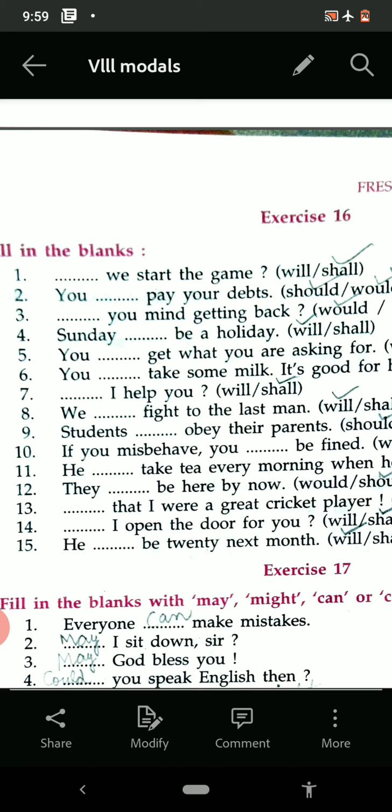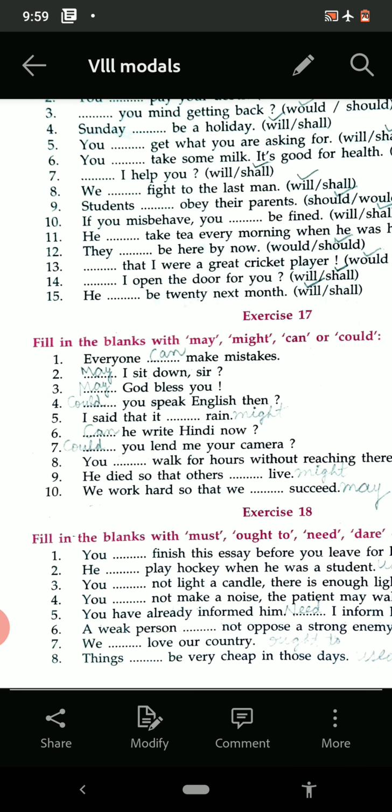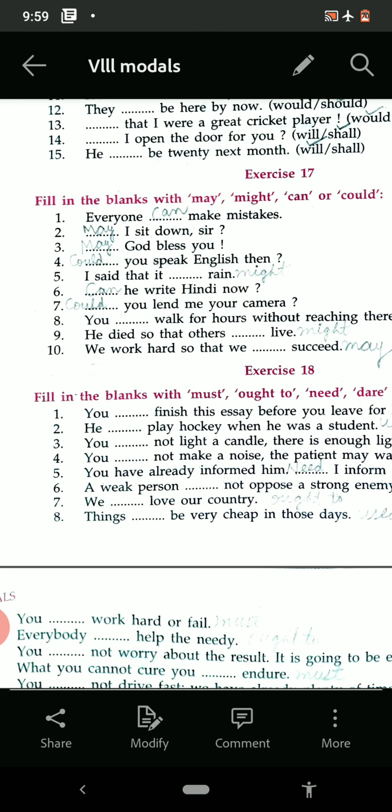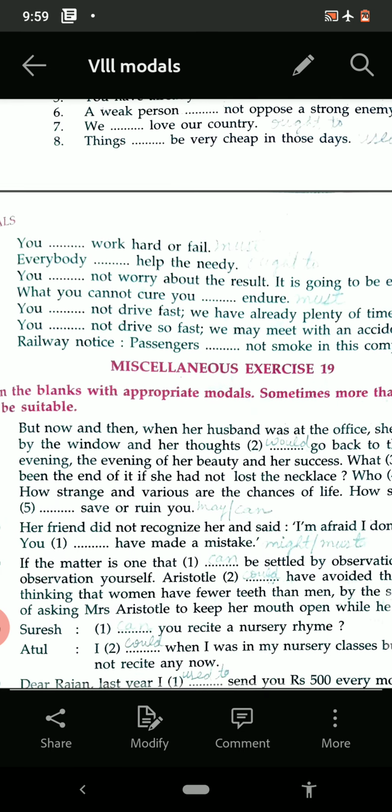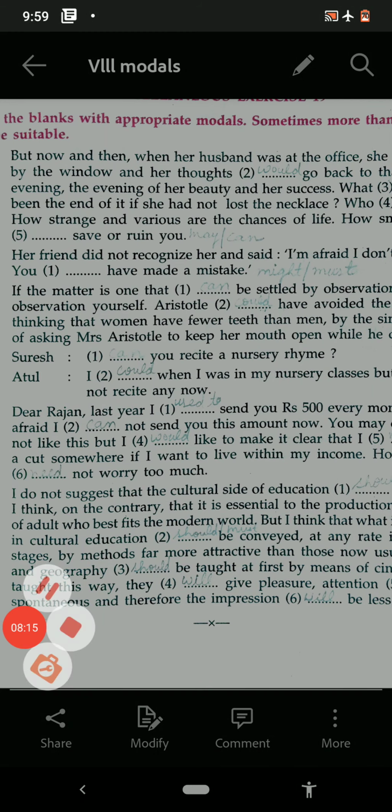And you should take care. You should take some milk. In this way you can do this exercise. The next one is also given. You should try it. Later on you can match it. First you try yourself, then you can match it here. Okay? I think you will solve this. It's very easy for you.